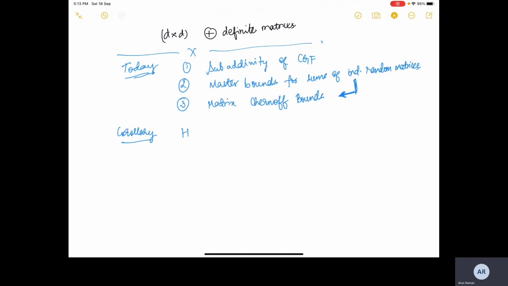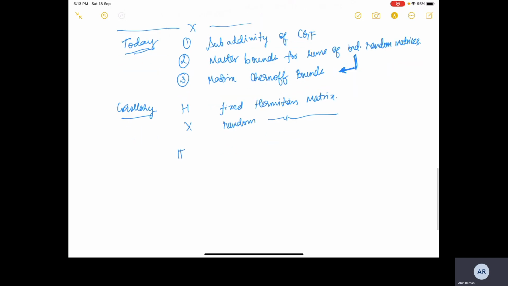Let us say that H is a fixed Hermitian matrix and X is a random Hermitian matrix. Then the corollary says that the expected value of trace exponential of H plus X is less than or equal to trace exponential of H plus logarithm of the expected value of exponential of X.